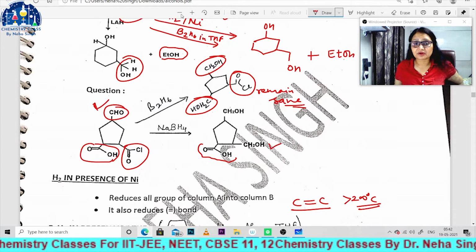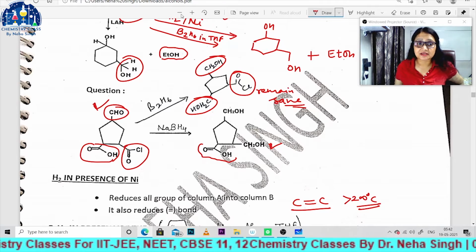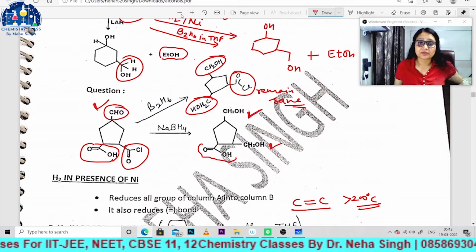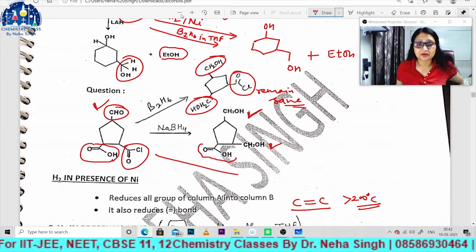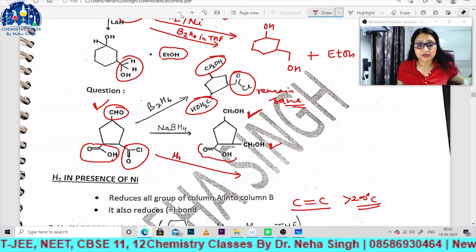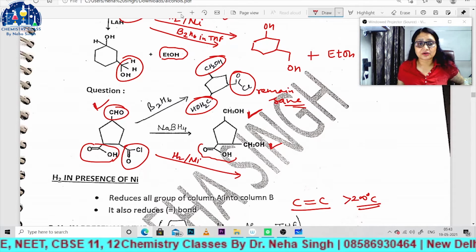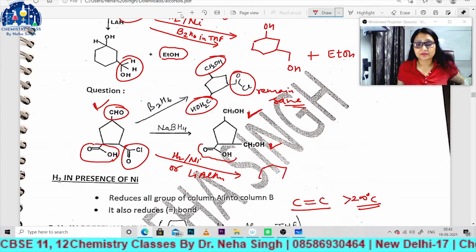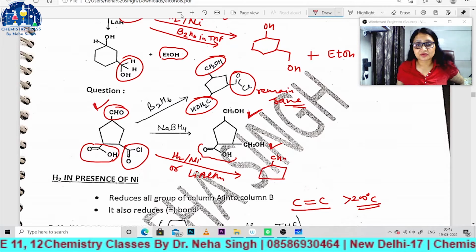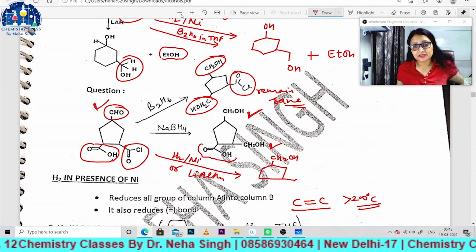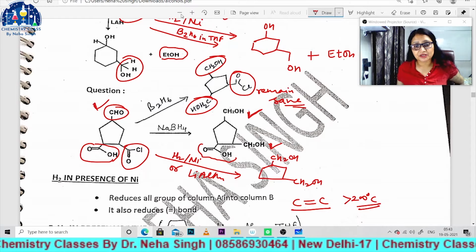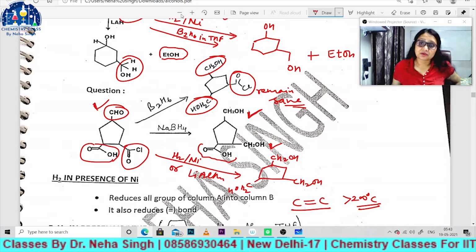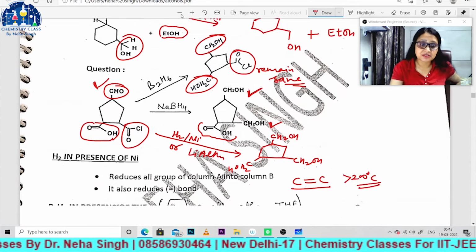So COCl will convert into CH2OH, and again CHO, that means aldehyde group, will convert into 1 degree alcohol. If I reduce it with the help of H2 in presence of nickel, or I am using lithium aluminum hydride, so what will be the result? The result should be like this. This CHO will convert into CH2OH, and this should convert into CH2OH, and this will also convert into CH2OH, right? So here is the answer of these questions.